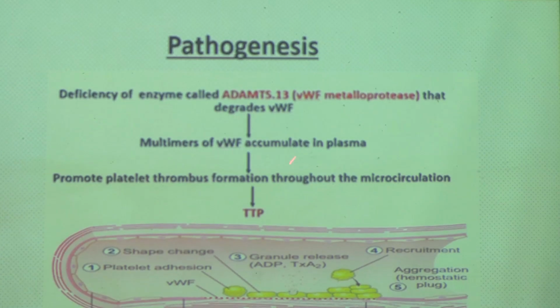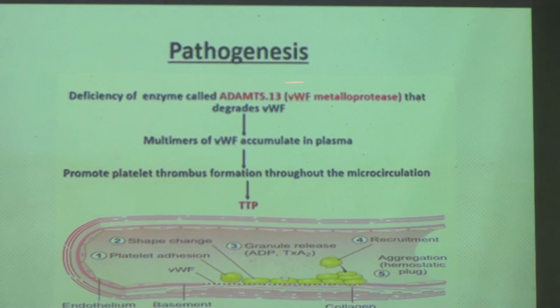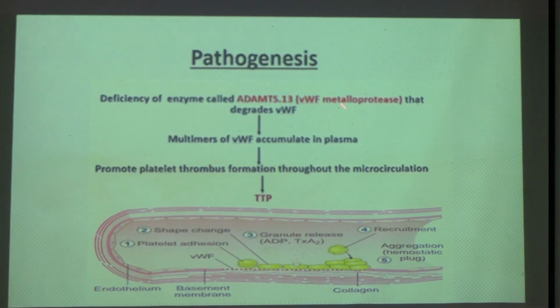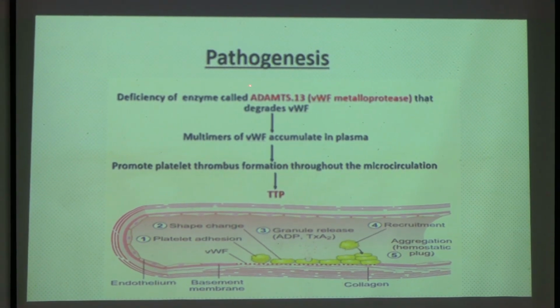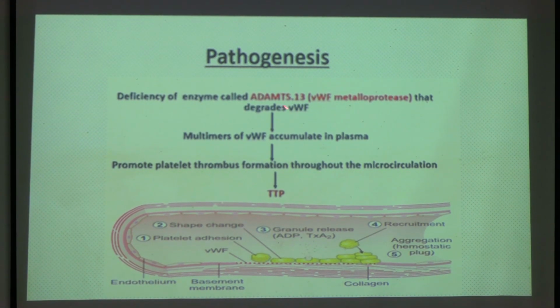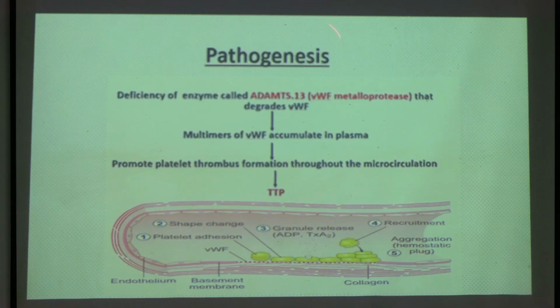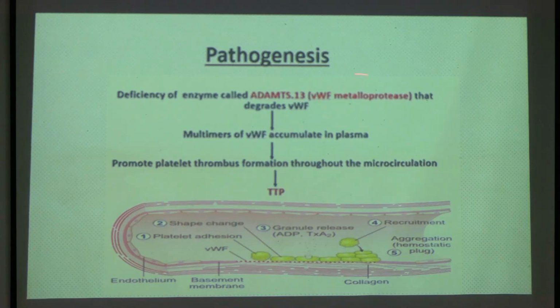Okay, you have to remember this: von Willebrand factor is destroyed by an enzyme, that is von Willebrand factor metalloprotease, which is synthesized by a gene, that is ADAMTS13. Normally, without injury, von Willebrand factor is not there, but here ADAMTS13 is mutated or deficient. Normally it is destroyed, but in this condition it is not destroyed because this gene and the enzyme are absent.